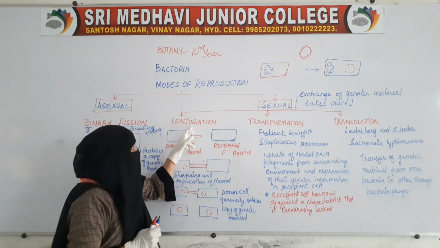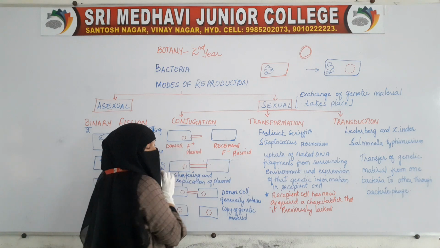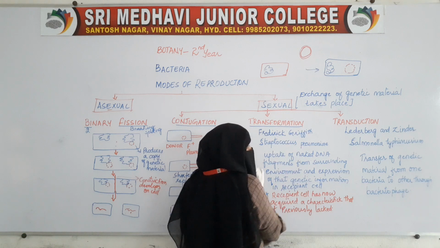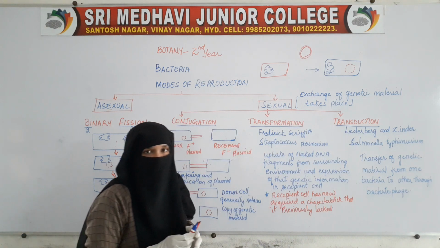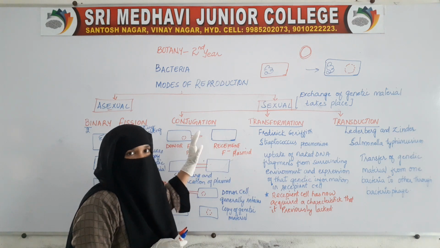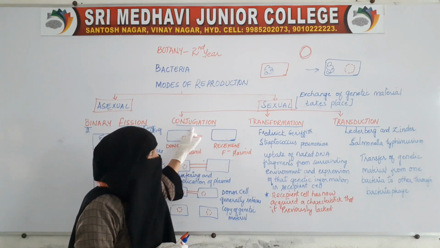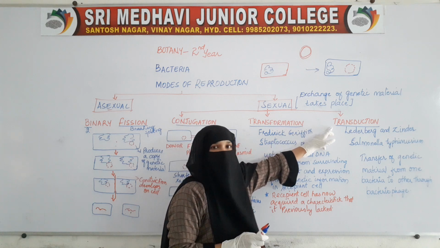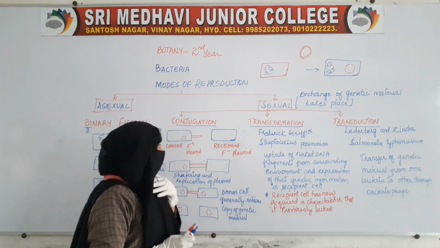The first method is conjugation, the next is transformation, and the third is transduction. We will see them one by one.